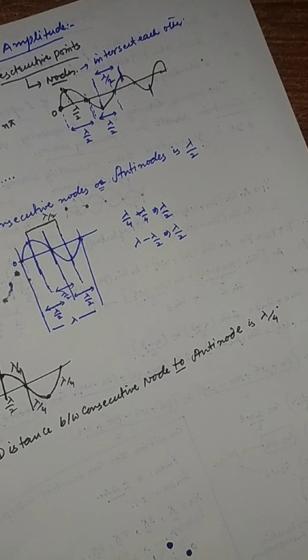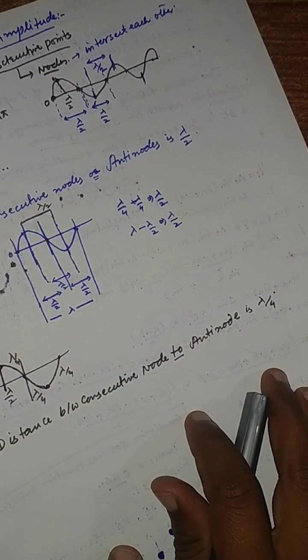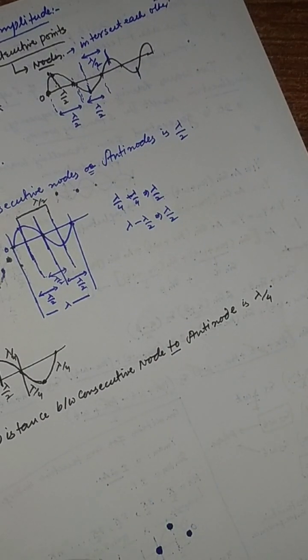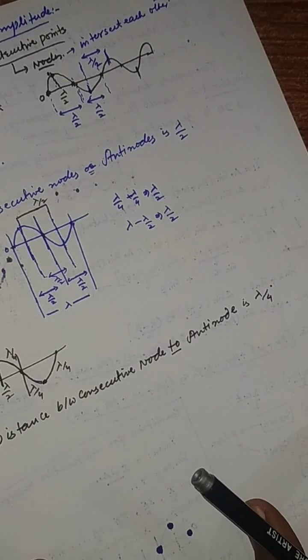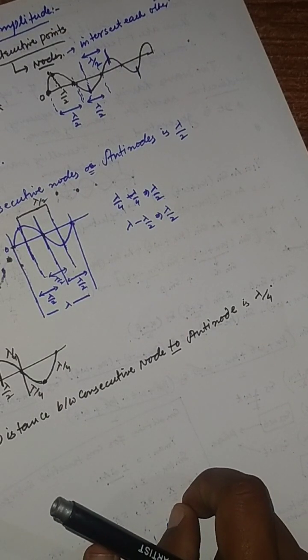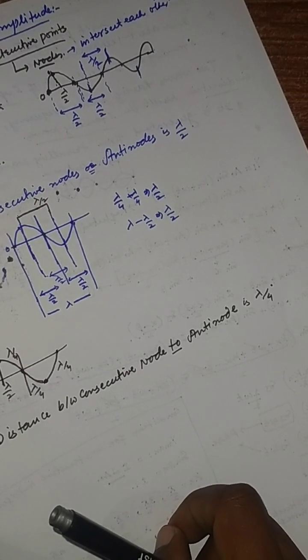Okay, so in standing waves, nodes and antinodes are formed, while in sound waves, compressions and rarefactions are formed, and in transverse waves, crests and troughs are produced. Again, the nodes are the points where the amplitude of a wave becomes 0, and the antinodes are the points where the amplitude of a wave is maximum.